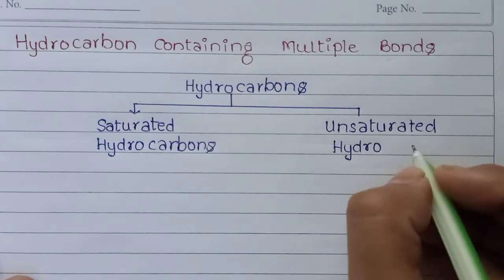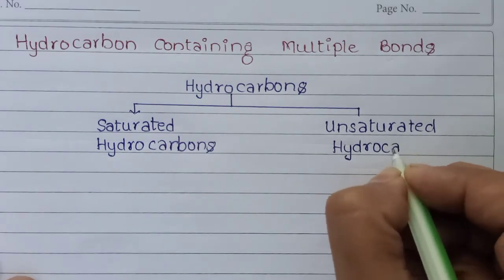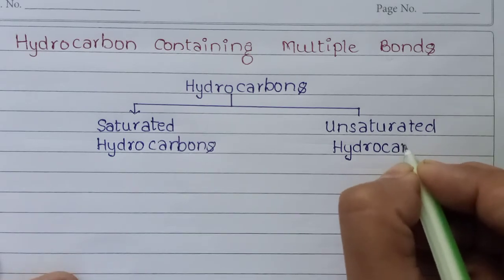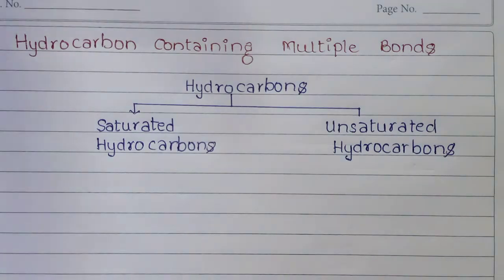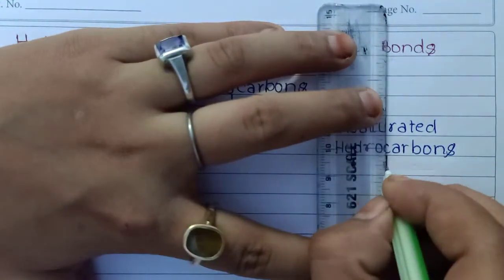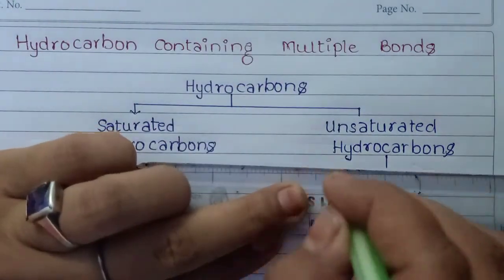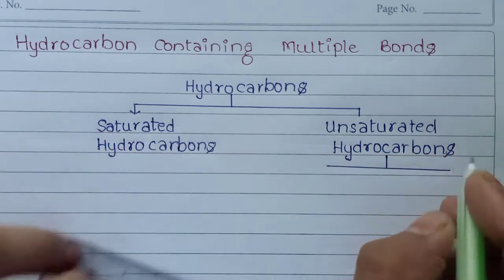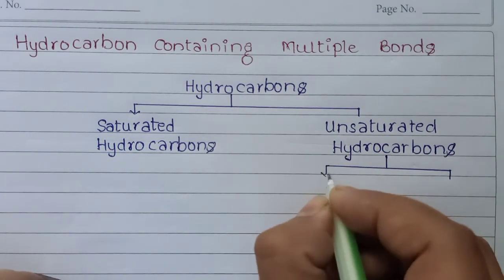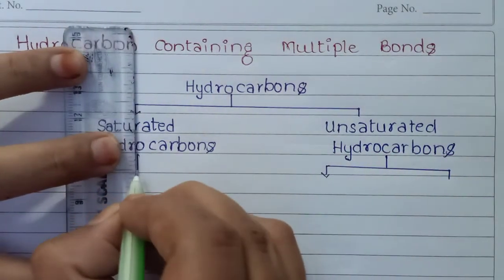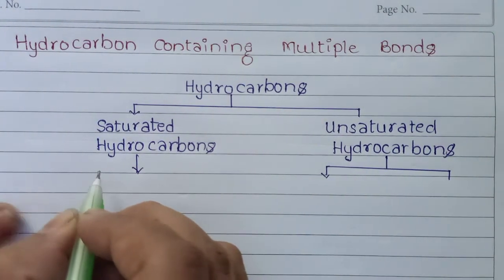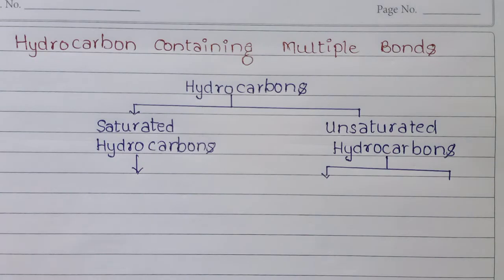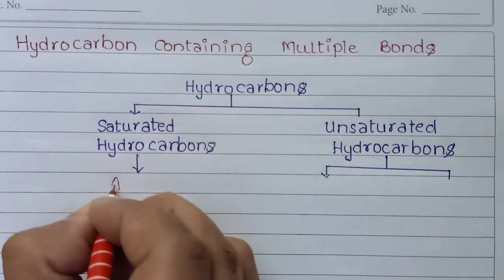So, according to multiple bonding, unsaturated hydrocarbons are of two types. If hydrocarbons have single covalent bonds, then they are called alkanes.